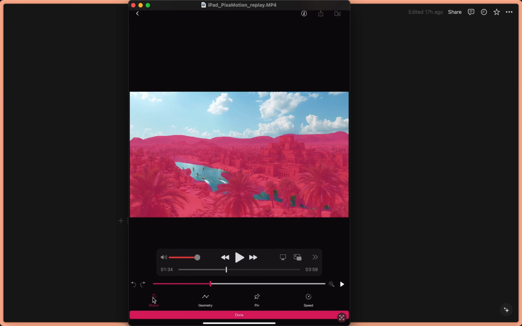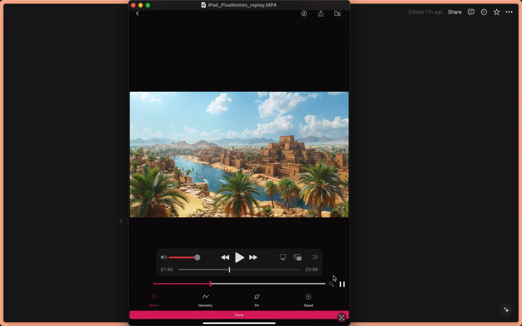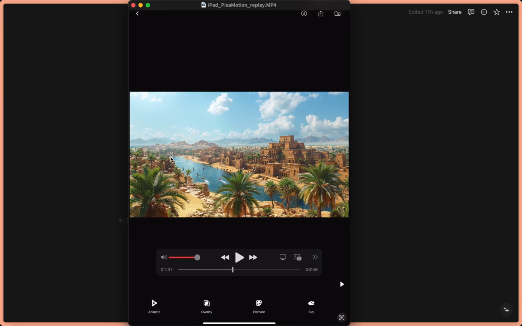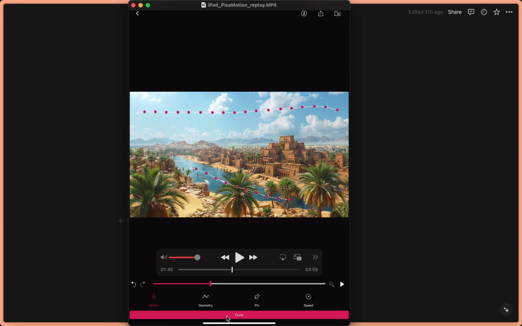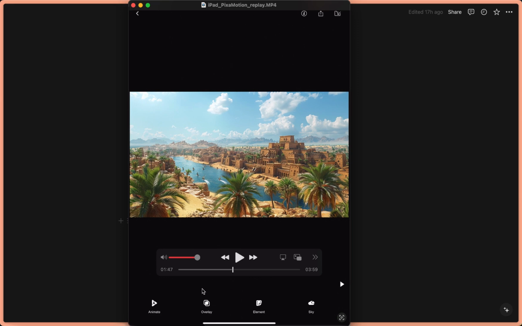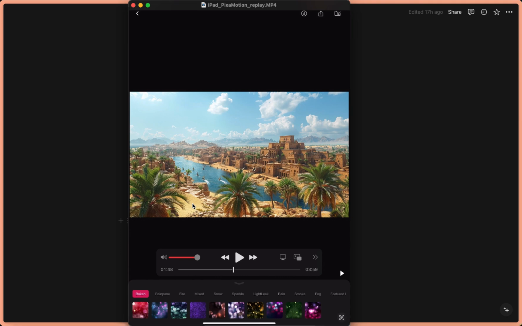So afterwards, then I go back to motion, and then I simply drag with my finger here, and also for the sky, so that it tells Pixel Motion that we want motion from here to here and from the sky from here to here. And then you can press the play button here, and you will now see the animation. Once you are happy with your animation, you can press on done here and then press on overlay if you want to overlay something. I like doing some overlays in case there's some sun or some lighting to make it even more animated. And here you have quite a bit to choose from.